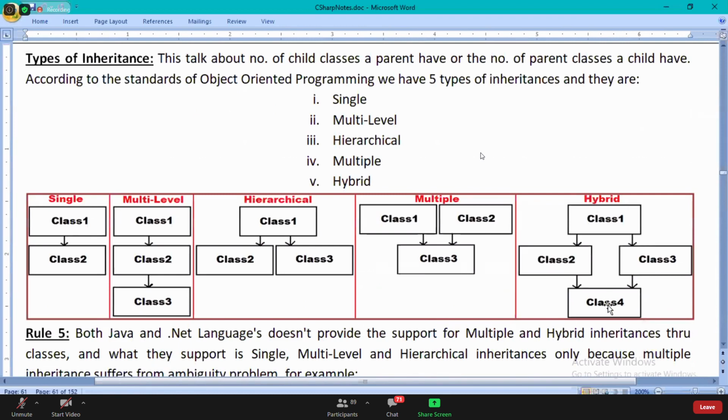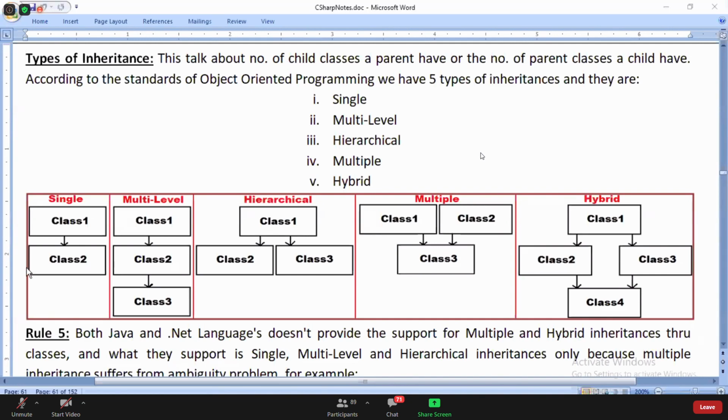And then we have hybrid inheritance. What is hybrid inheritance? It's a combination. It's going to be a combination of multiple, hierarchical, and multi-level. All these three things are combined together, and we call it hybrid inheritance. Did you understand all the five?